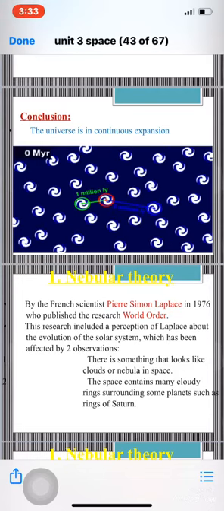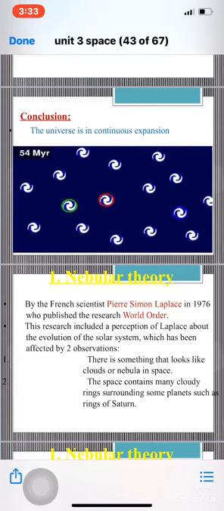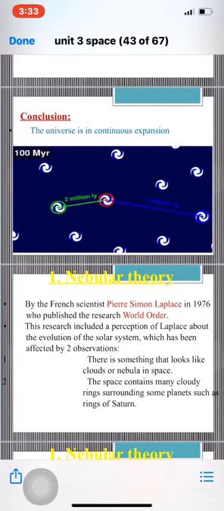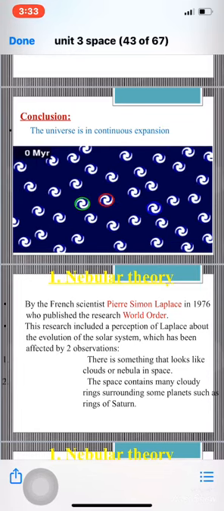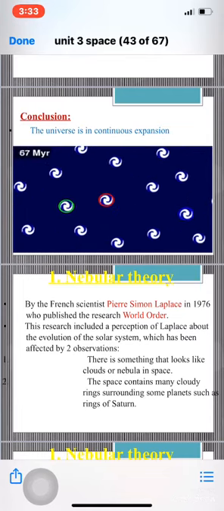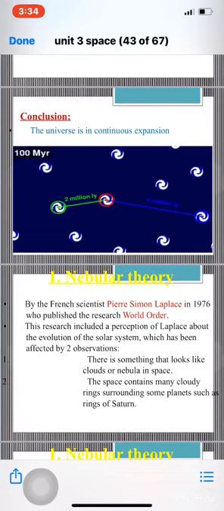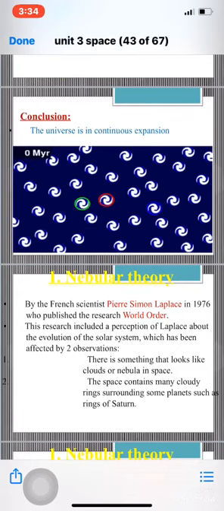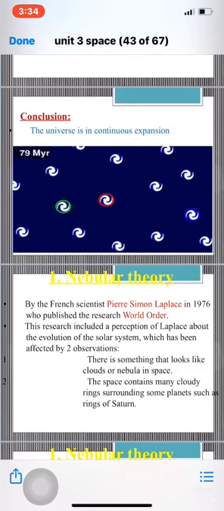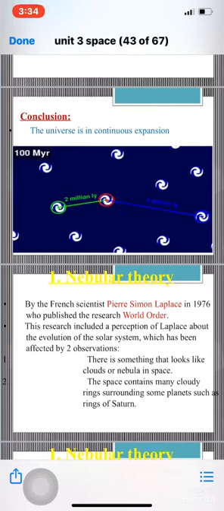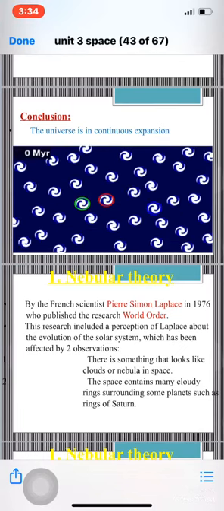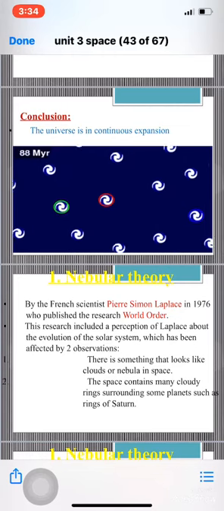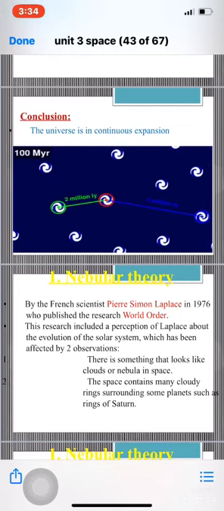Okay, nebular theory. In 1796, a French scientist called Pierre-Simon Laplace published a research. This research was called World Order. This research included a perception of Laplace about the evolution of the solar system. So, a French scientist called Pierre-Simon Laplace in 1796 published a research, entitled World Order, which included a perception of Laplace about the evolution of the solar system.